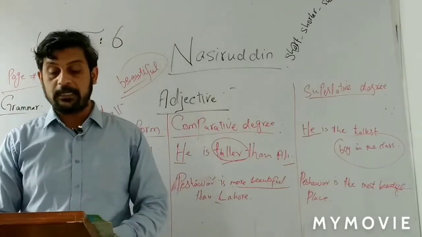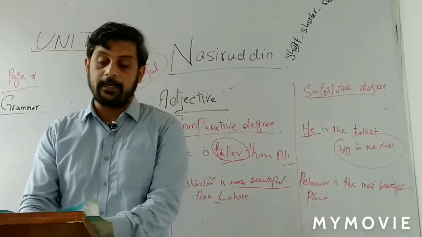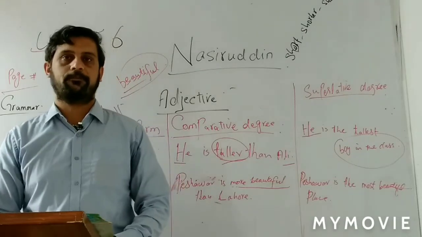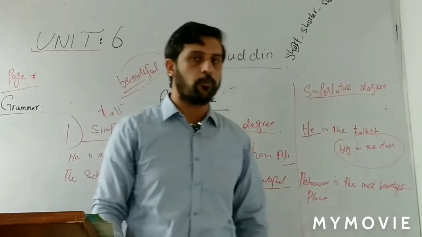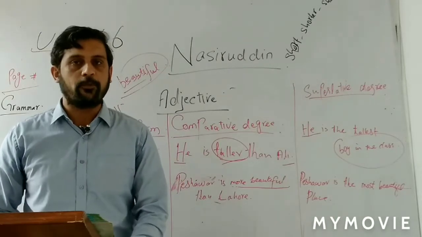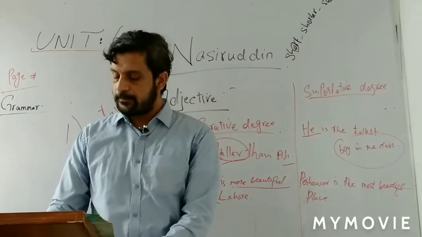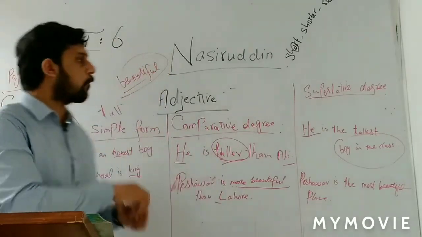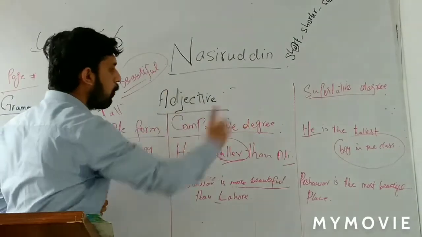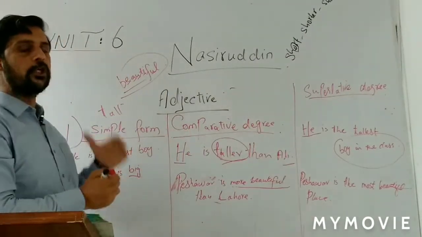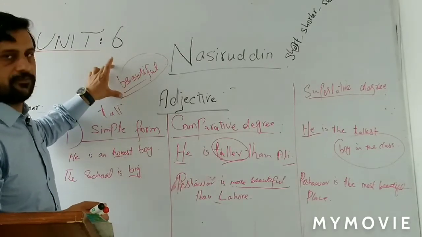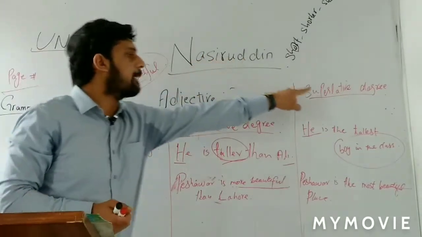For example, the first one that I am going to do for you is popular. In the lesson we have an adjective that is popular. So the simple form is popular. The comparative form is more popular. The superlative form is the most popular. You have to draw lines on the page and make three columns: simple form or positive degree, comparative degree and superlative degree.